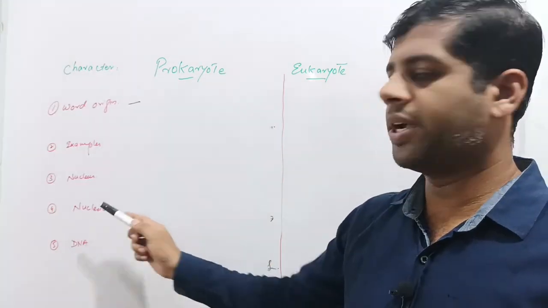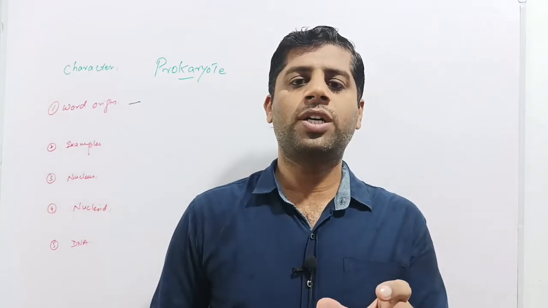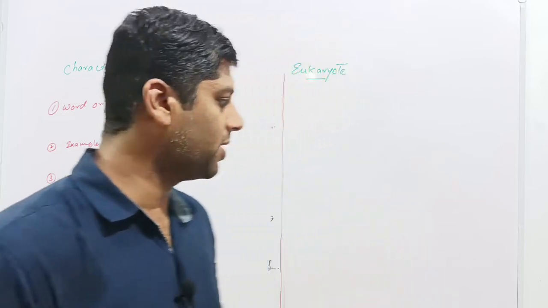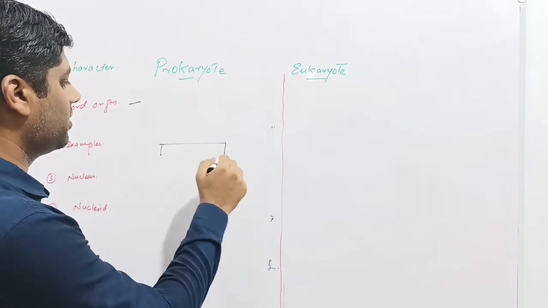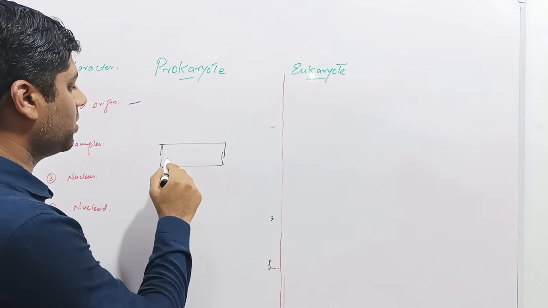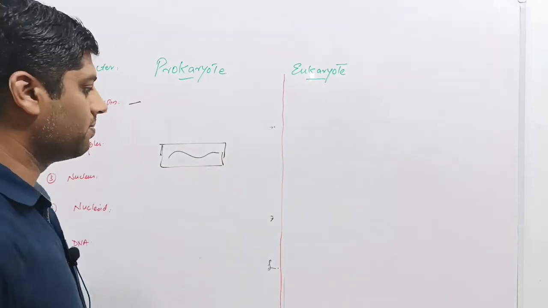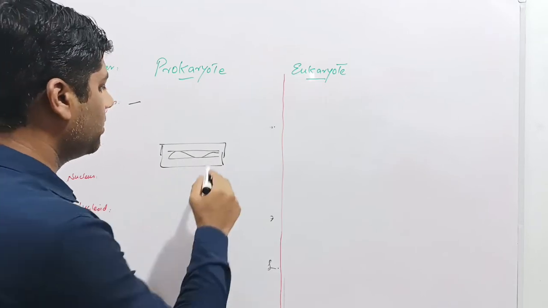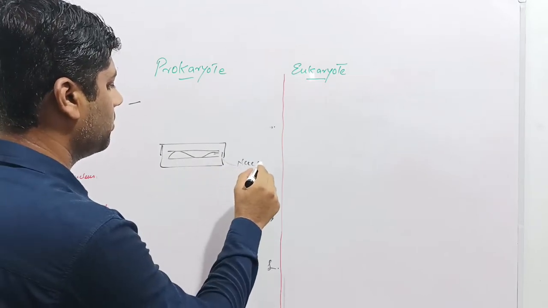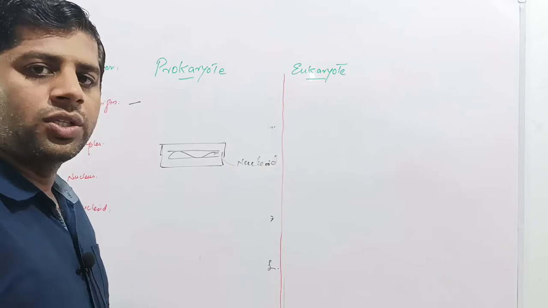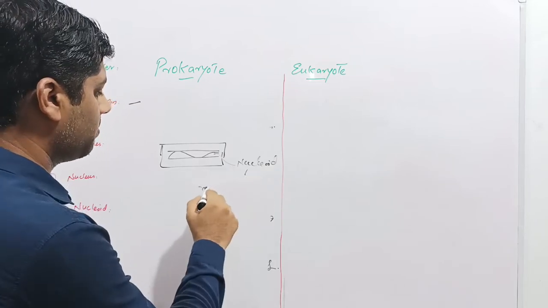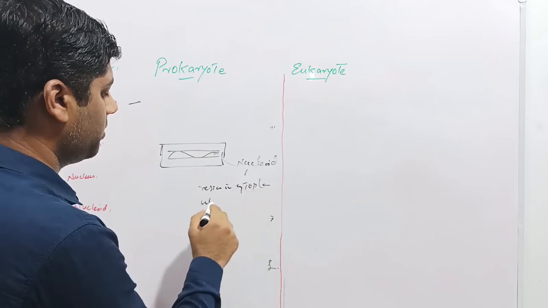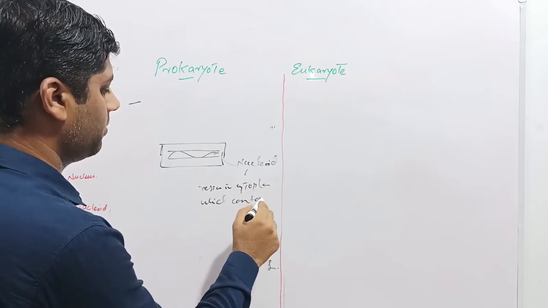Next is the nucleoid. The nucleoid is the region in the cytoplasm of prokaryotes in which the nuclear material or genetic material is present. For example, in the case of bacteria, if this is a bacterial cell, there is a single chromosome present in the cytoplasm. This region in the cytoplasm containing the chromosome and DNA is called the nucleoid. So the nucleoid is the region in the cytoplasm which contains nuclear material.